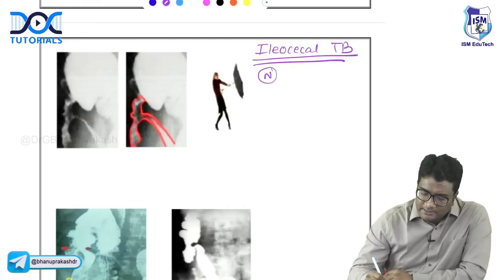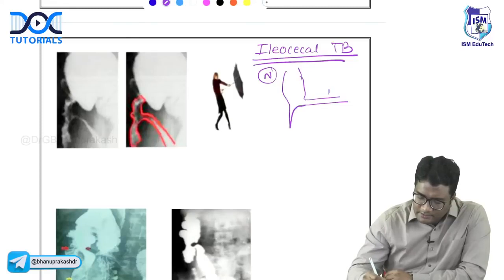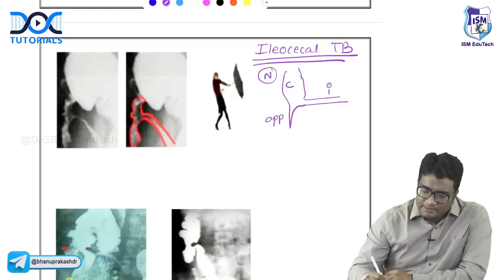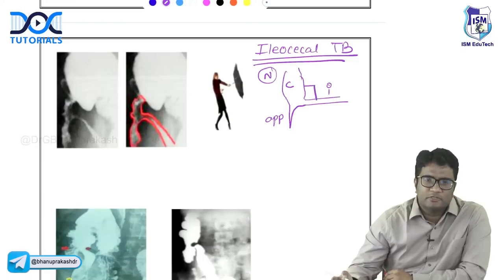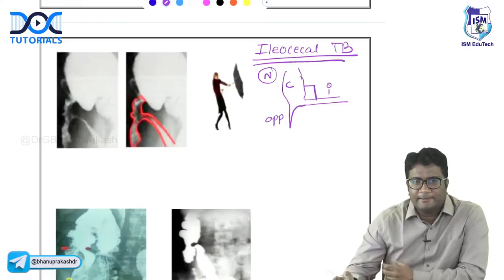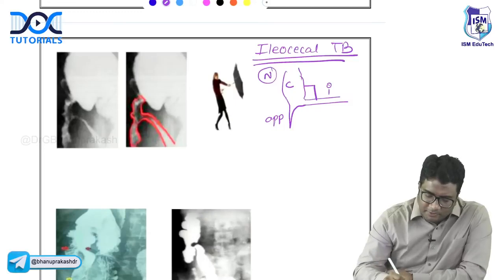Normally, imagine this is the terminal ileum, this is the cecum, and this is the appendix that you have. This ileocecal angle is usually 90 degrees, okay? It's a right angle. But in case of tuberculosis, what happens?